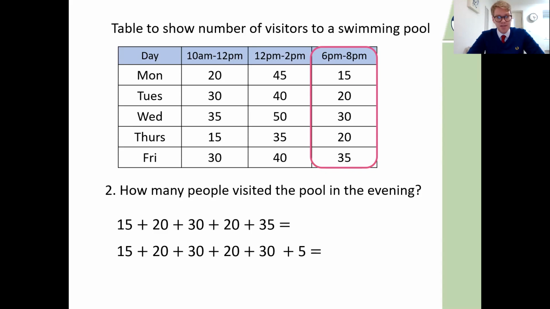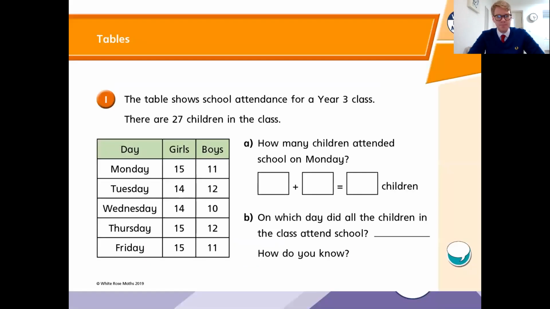Could we maybe split it up? That's another way we could do it. We could make it so that we are getting rid of all of the more fiddly bits. Let's see what we can do. 20 plus 30 we know is 50. 20 plus 30 here we know is 50. And what's 50 add 50? It's 100. And now it's a bit easier to see that we've got 100 and then we've got 15 plus 5, which is 20 left over. And having these mental strategies to be able to spot what we can group together, spot what we can nicely add together is a really good way to help you do mental calculations a little bit quicker.